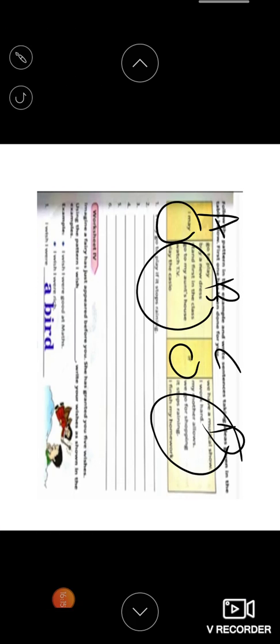Got it, children? So now they have given a small example over there. I may go to play if it stops raining, right? You can just have, or you can ask in this way also: I may go to play if my mother allows. It is given over there, right? So it depends. Or you can write, I may go to play if I finish my homework. See which you feel is the suitable one, you can write that, okay?